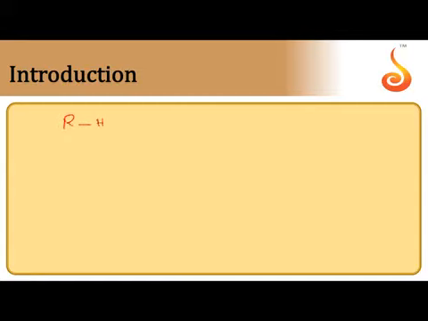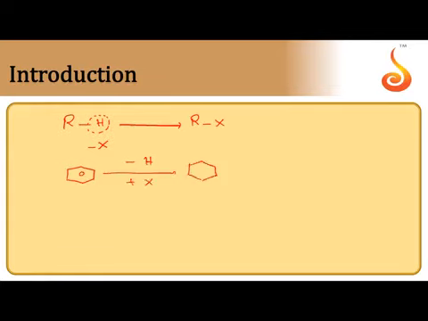When one or more hydrogens of alkane are substituted with one or more halogen atoms, we can get haloalkanes. Similarly, from aromatic hydrocarbons, when hydrogens are replaced with halogens, we can get haloarenes. That's why these are called halogen derivatives of alkanes as well as arenes.